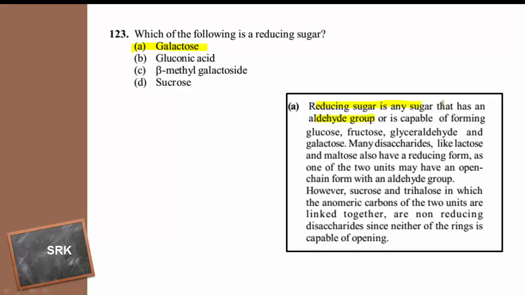A reducing sugar is any sugar that has an aldehyde group and is capable of forming a reducing form, like glucose, fructose, glyceraldehyde and galactose. Many disaccharides like lactose and maltose also have a reducing form, as one of the two units may have an open chain form with an aldehyde group. So the answer for this one is galactose.